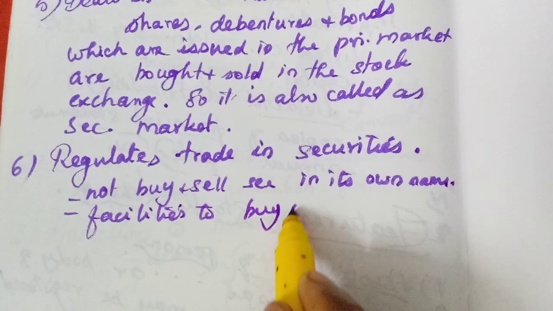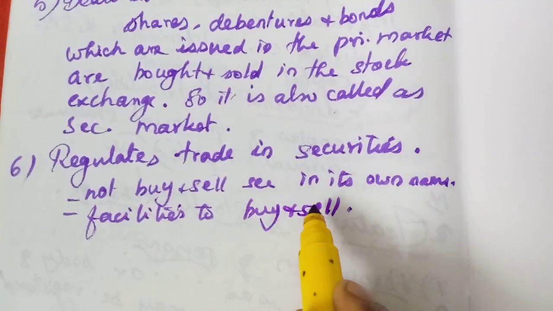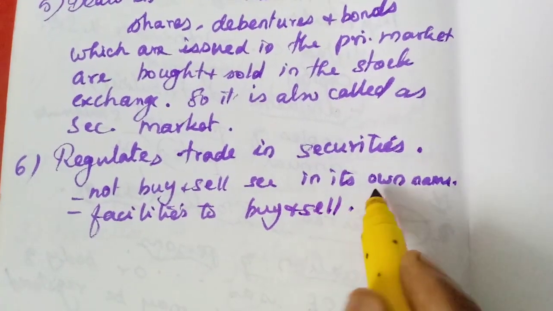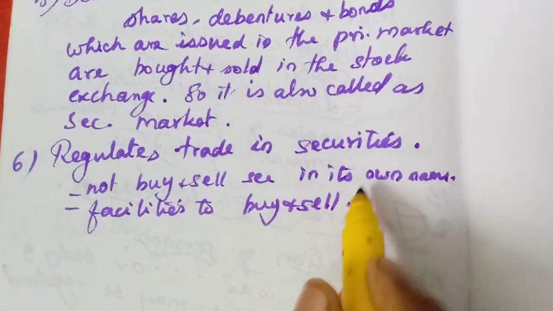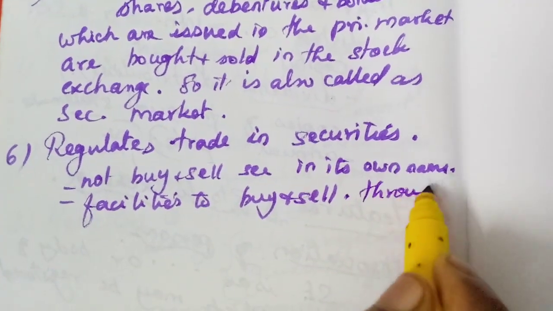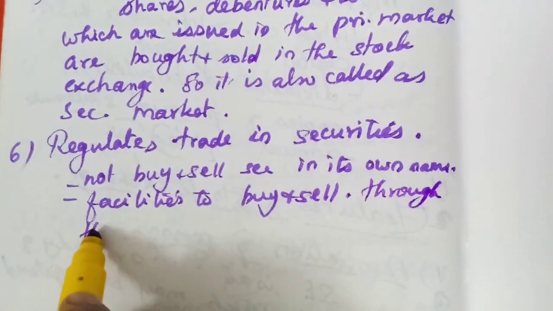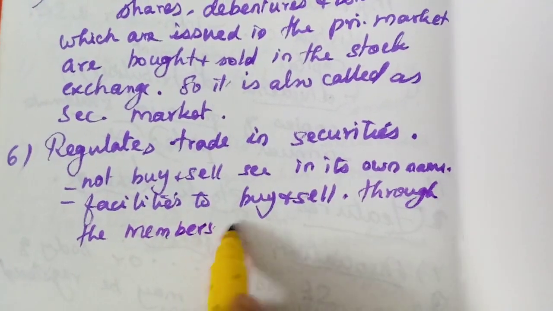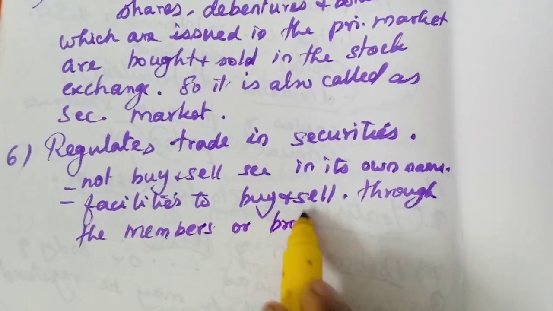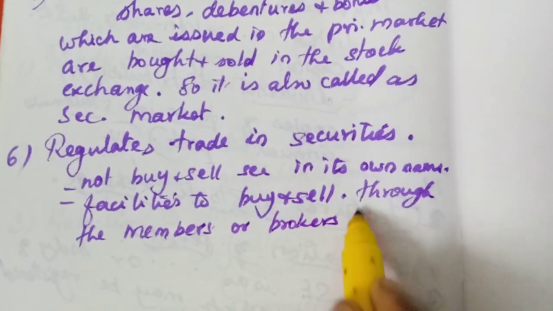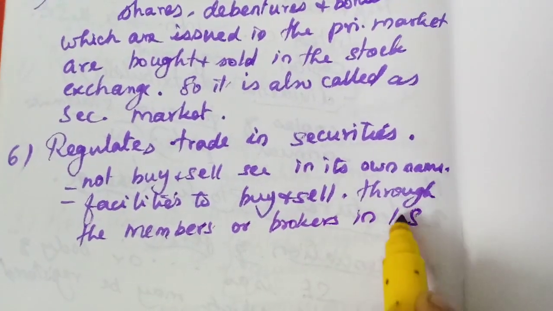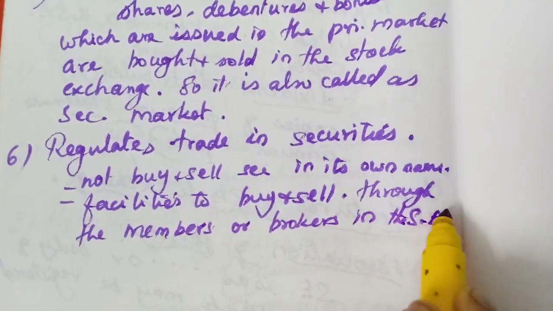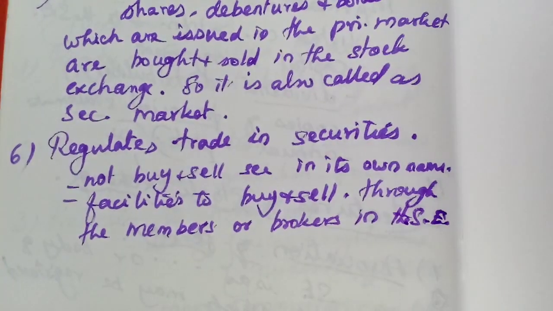For whom? The public, or the investors, through the members or brokers in the stock exchange. Members are brokers or commission agents in the stock exchange. Understand?